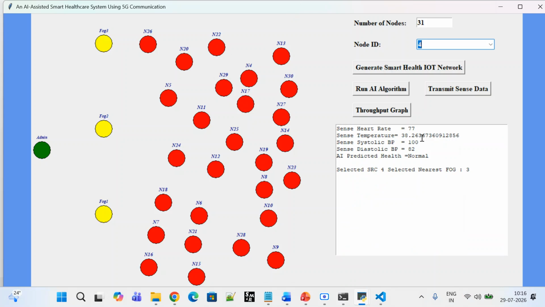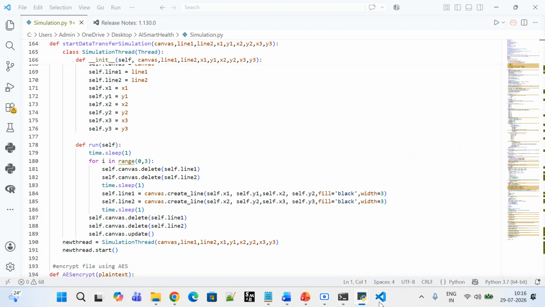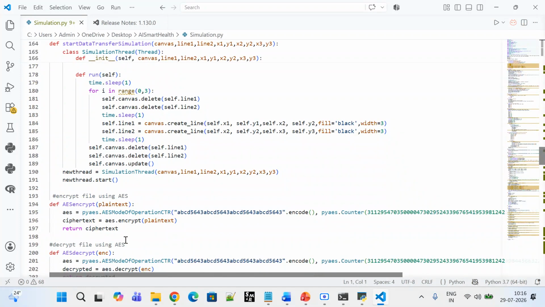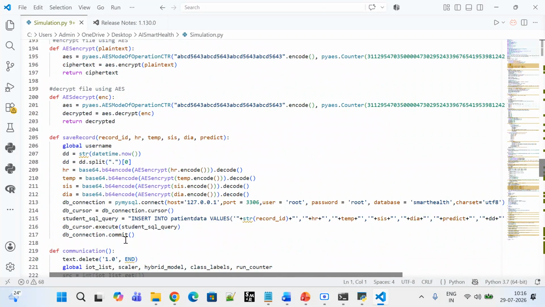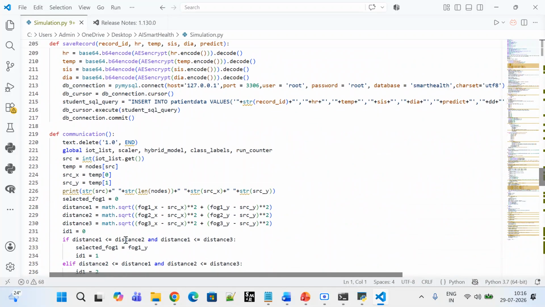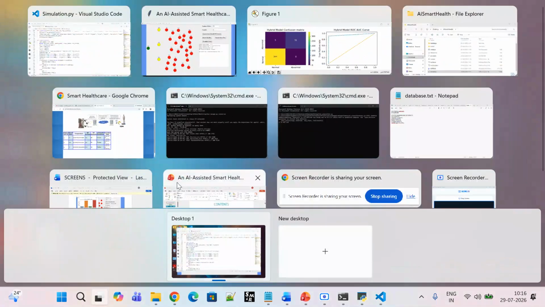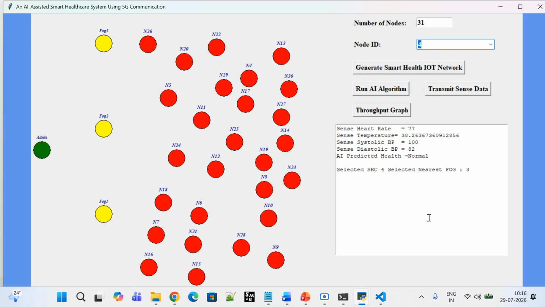But here we can see as soon as transmit sense data functions we have used in our algorithm, right? In the decrypted format, save records communication. So how MySQL is used to store all the patient records and get all the details, we are using it.